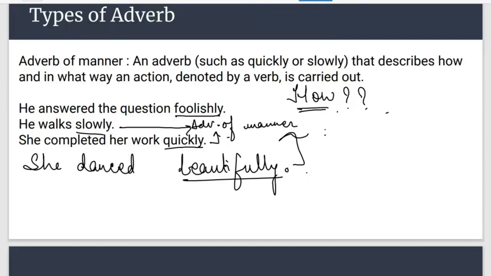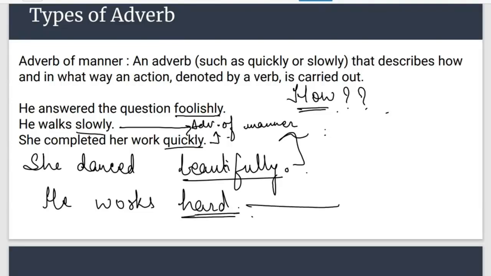She runs fast. How does she run? Fast is the answer. So fast is your adverb of manner. He works hard. How does he work? Hard is the answer. So hard is your adverb of manner. Okay. Is it clear to all of you?